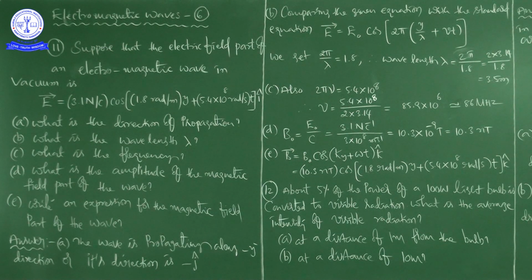So here is the formula for the surface area of the surrounding sphere regarding the point source. That is also important, point source. This is the formula for average intensity, that is power by area. Energy by time means power, so power by area, power by 4 pi r square. Now the average intensity of visible radiation at a distance of 1 meter is 0.4 watt per meter square with this calculation, and the average intensity at a distance of 10 meters will become 0.004 watt per meter square. Okay, right.